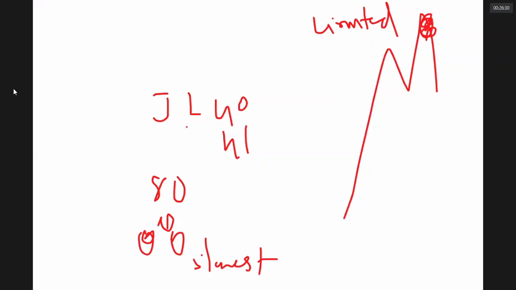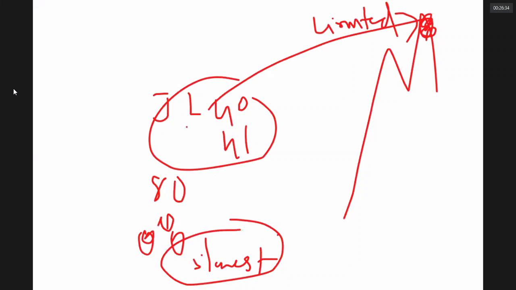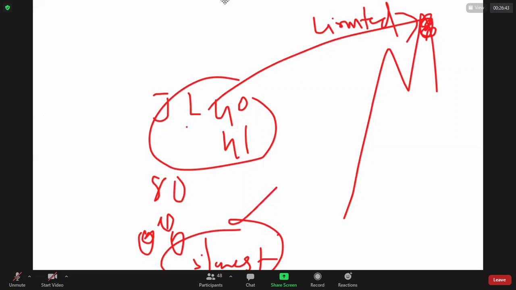The total time taken for the group to reach the summit is decided by whom? The slowest fellow. Unless the slowest fellow comes, I can't say my group reached. So the total speed of a reaction is decided by the slowest step, called the rate determining step.